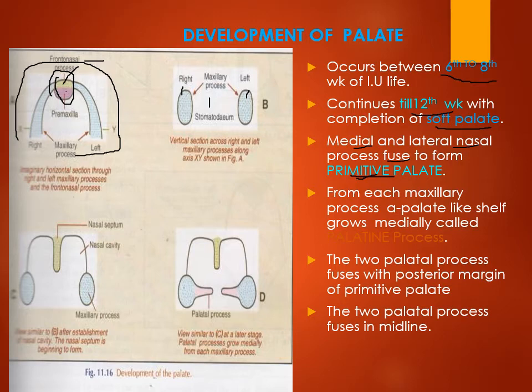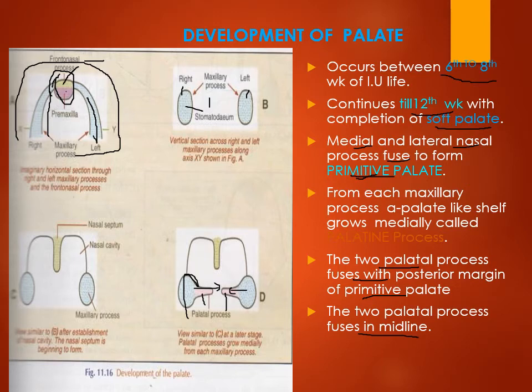Now each maxillary process, these are the maxillary processes, grows shelf-like areas in the posterior margin. These are called palatine processes. When these palatine processes fuse in the midline, they form the secondary palate. The two palatal processes fuse in the midline. Okay.